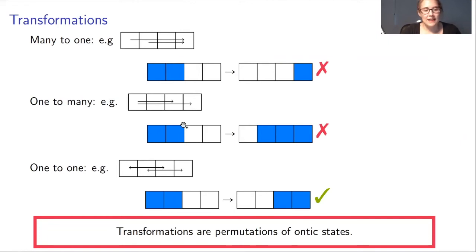Or one can have 1-to-1 transformations, which are in the end just permutations of ontic states. Here one has to add a little asterisk that one can do these transformations in the case that one obtains them in the Stinespring dilation scenario, where one takes a second system, does a permutation on the entire system, and then traces out in a toy sense the other system. And then one can also obtain a many-to-1 transformation, but this will yield a correct transformation. But general many-to-1 transformations and 1-to-many transformations are not allowed.